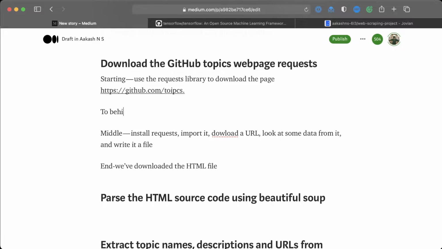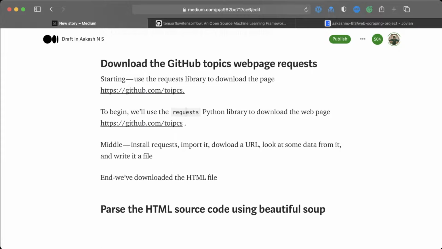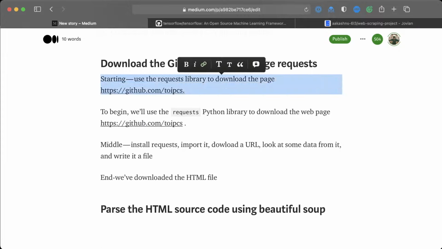So to begin, we'll use the requests Python library to download the web page. All right, that's it. That's our starting, just one line, simple enough.